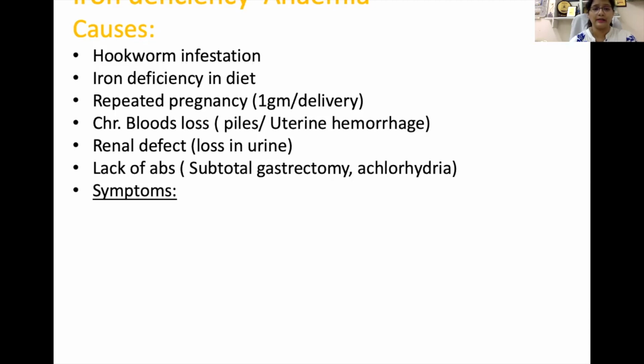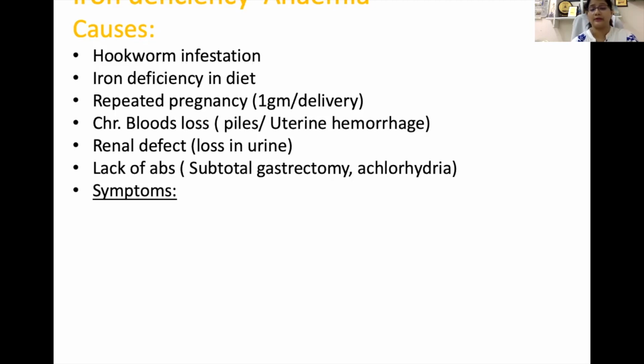Even repeated pregnancy, every pregnancy reduces iron store by 1 gram per delivery. And chronic blood loss, like in case of piles, uterine hemorrhages. Even renal defect, like loss in urine, that loss of haptoglobin and hemopexin may also reduce reutilization of iron, and thereby iron deficiency occurs in renal defect also.